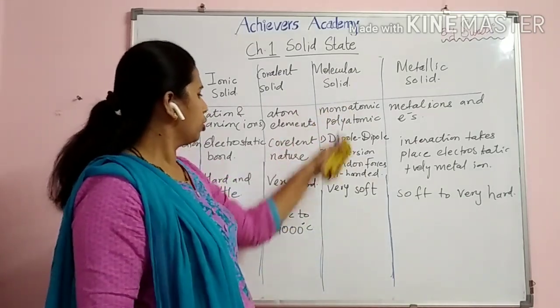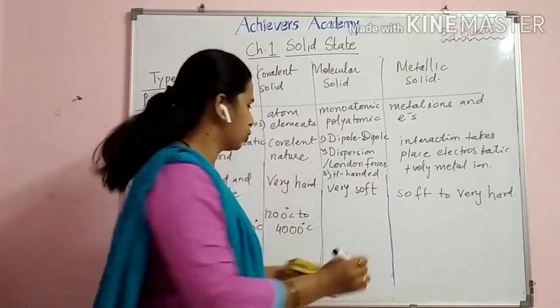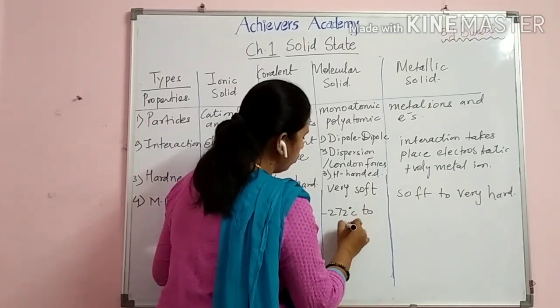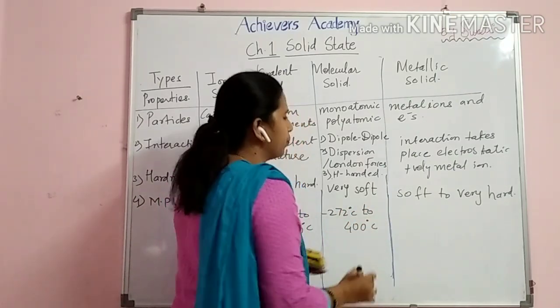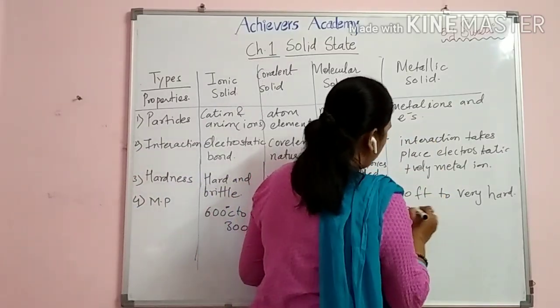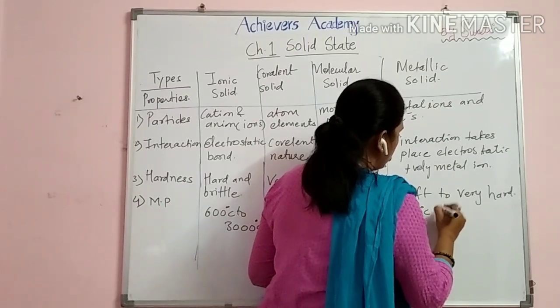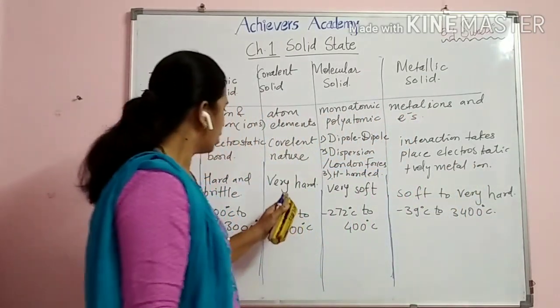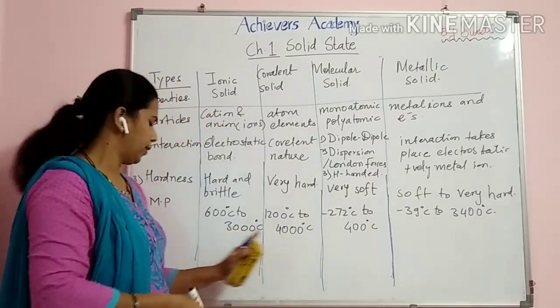And then molecular solid, as I have said, they are very soft, so it is from minus 272 degrees centigrade to 400 degrees centigrade. Metal, soft to very hard, so it's from minus 39 degrees centigrade to 3400 degrees centigrade. So the harder ones are the covalent solids.